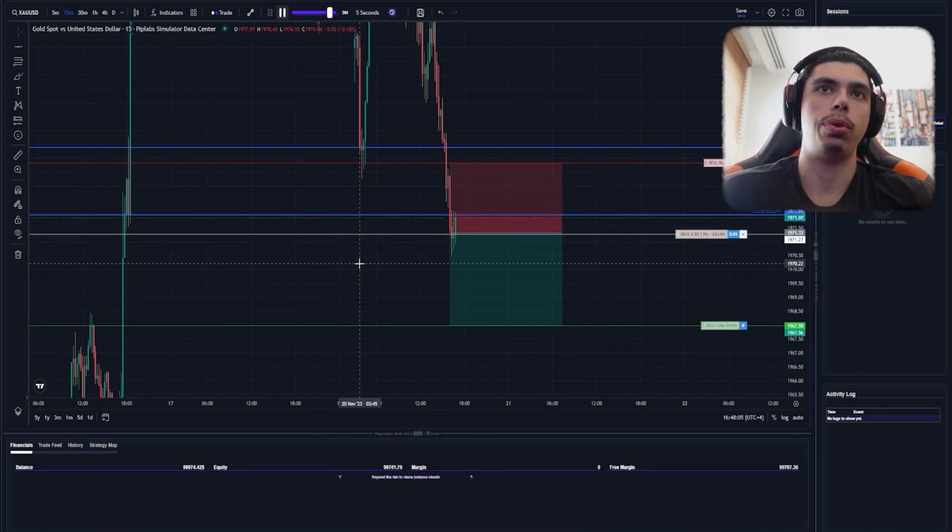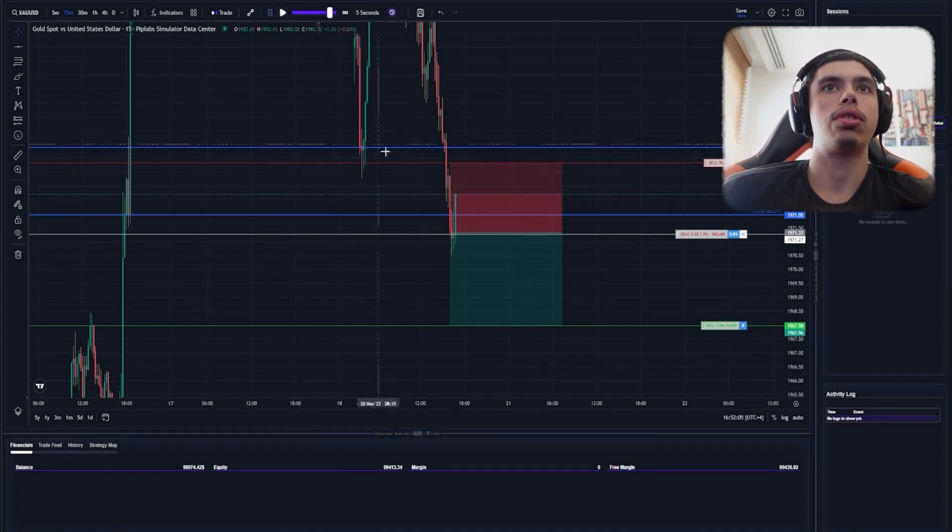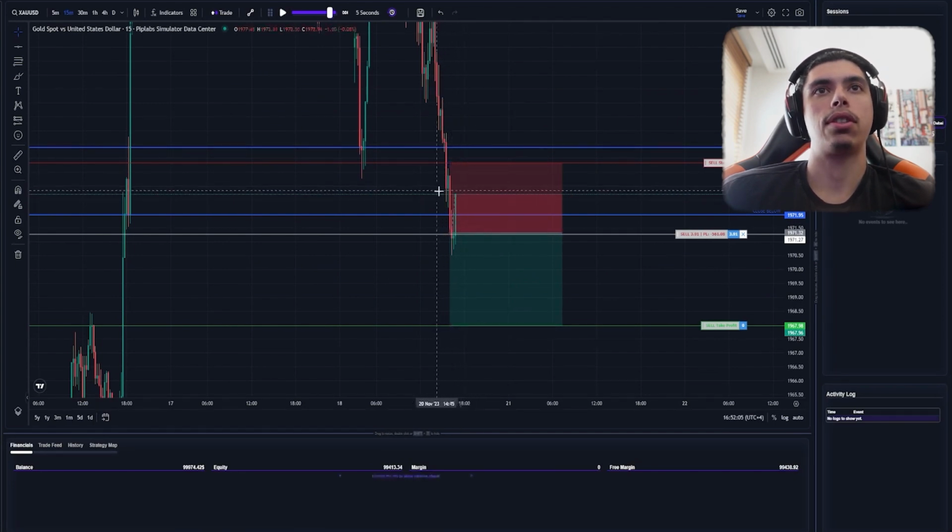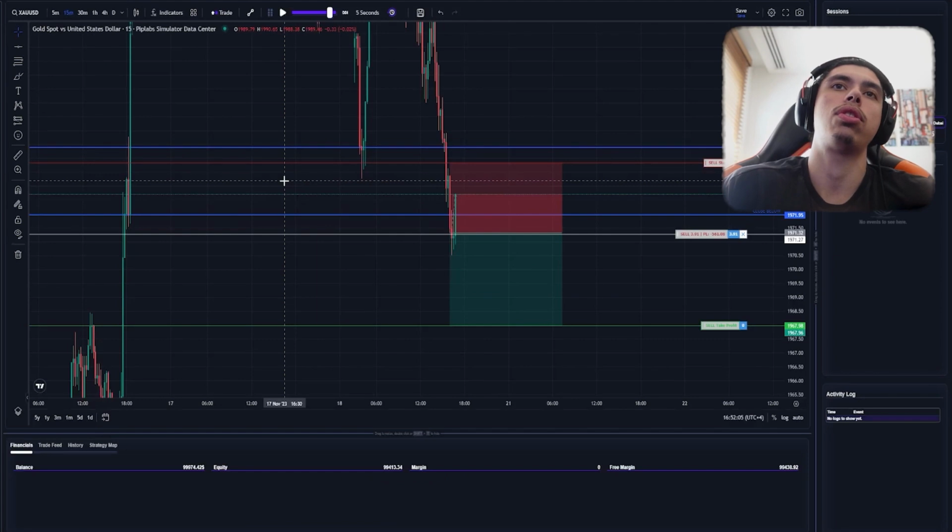15-minute candle closed doji. We have a setup 3 here. So if we can break the lows, wow. A little bit of a deep retrace. So now the last level of defense is going to be this zone here. If we can't respect this zone, it's going to be game over.